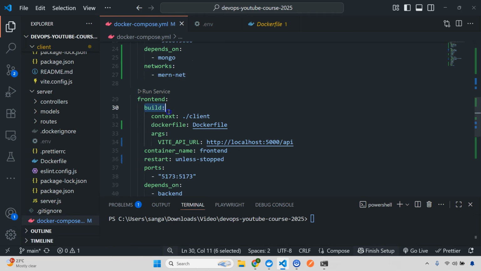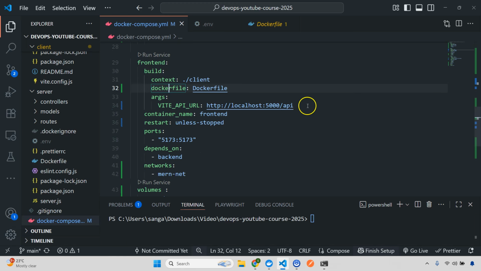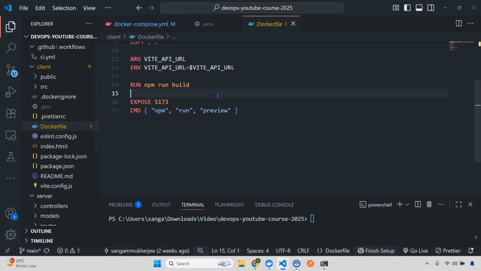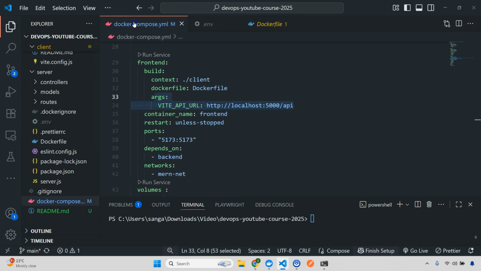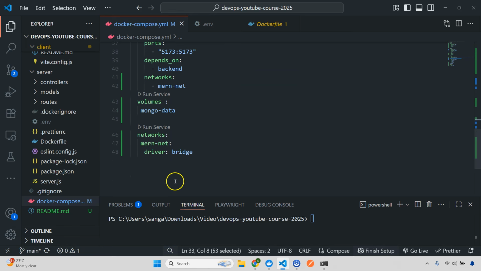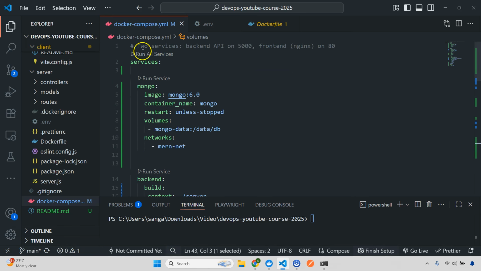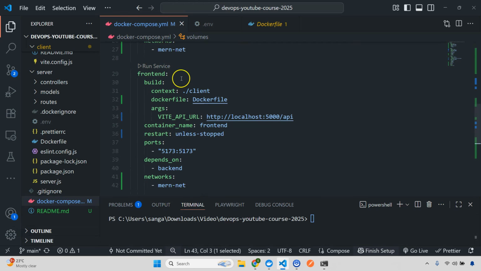For front end, this is again the build, context, Docker file. This is the args. Now this args is needed actually. Why? Because in our Docker file we are using this arg. Okay, and then again the same thing. Then we are using volumes and networks. Now what I'll do, I'll quickly check the formatting, because I always make mistakes in the formatting. So I'll quickly validate this one.